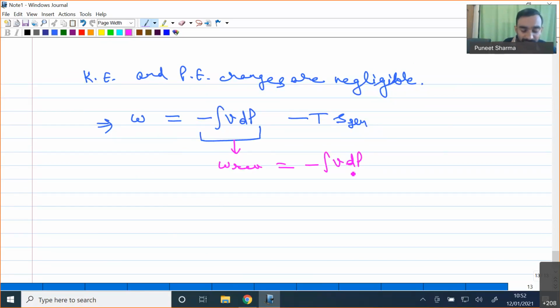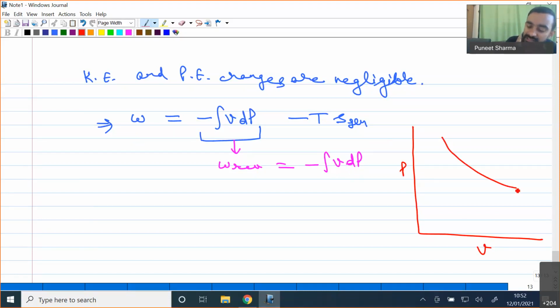Earlier I gave you a small hint about the work done in an open system, but after knowing the concept of entropy, we have come to know that the reversible work in an open system is nothing but minus integral of V times dP. Physically, if I plot this on a PV diagram, say one process is happening where our state is changing from 1 to 2.